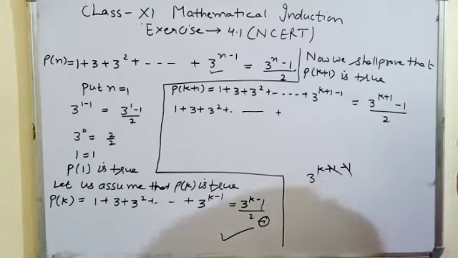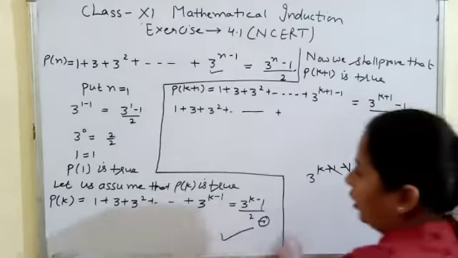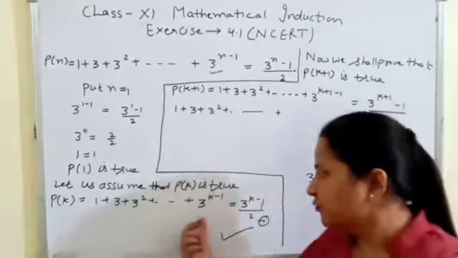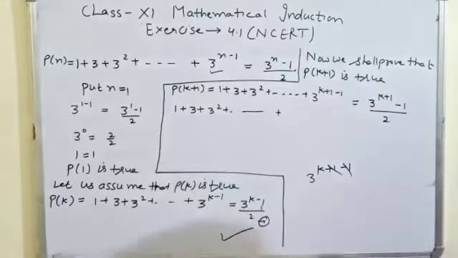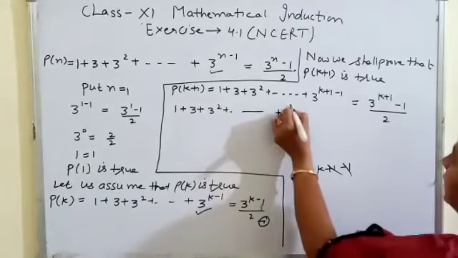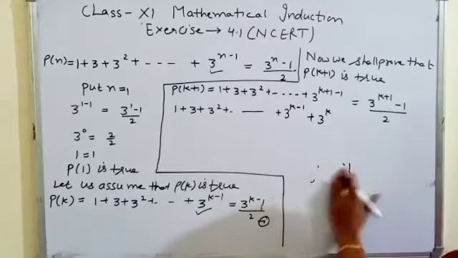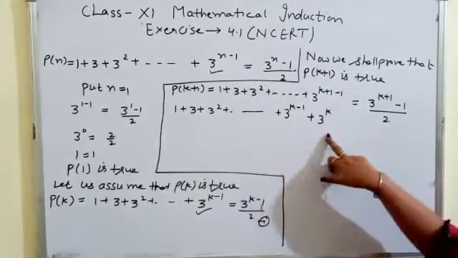Always remember it: the last term for k is always the second last for k plus 1. So you have no need to get confused, you can directly check it from here. So 3 power k minus 1 plus 3 power k, yes, we can write the second last term for the left hand side.